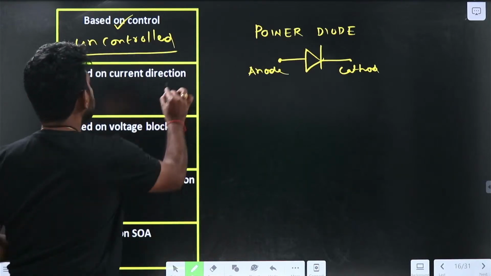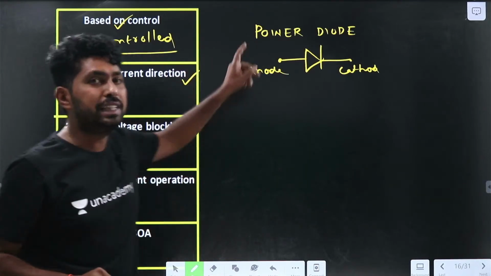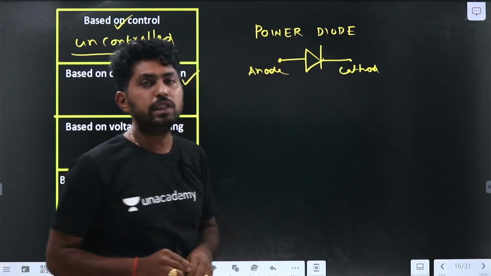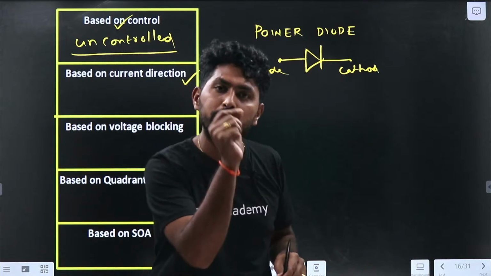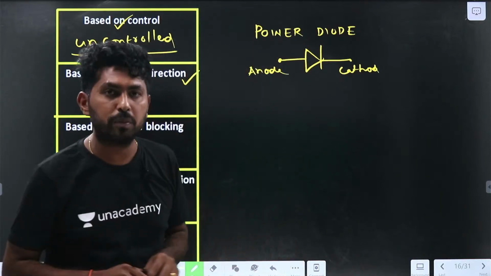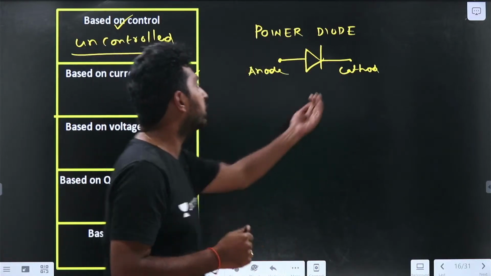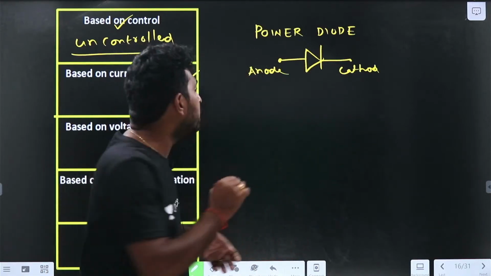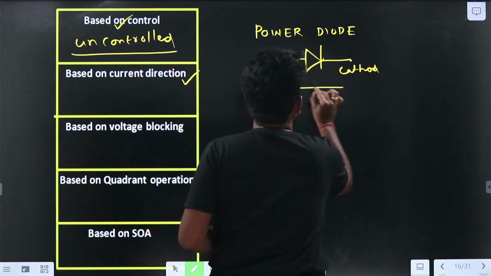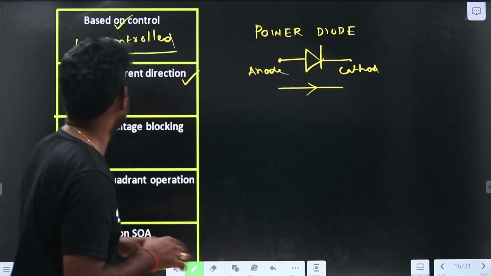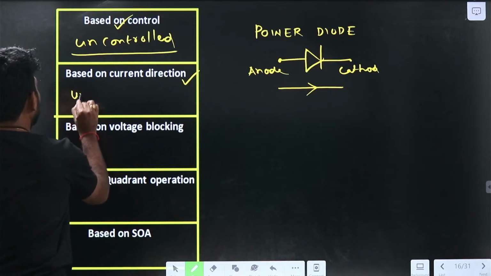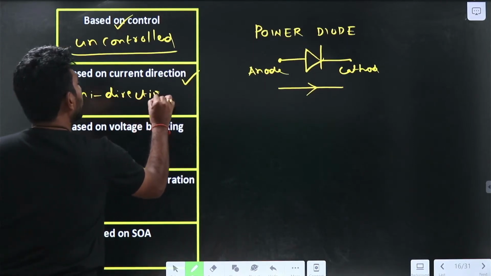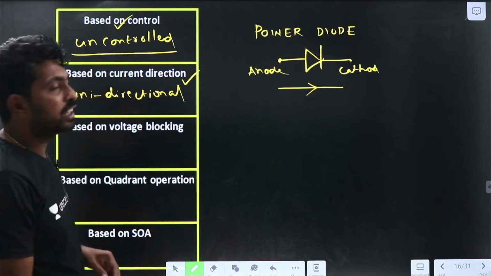The next classification is based on the current direction. Is it unidirectional or bidirectional? In a diode, the current always flows from the anode to the cathode. The current will not be allowed from the cathode to the anode. It allows the current in only one direction, from anode to cathode, so it is unidirectional. So the diode is a unidirectional uncontrolled device.